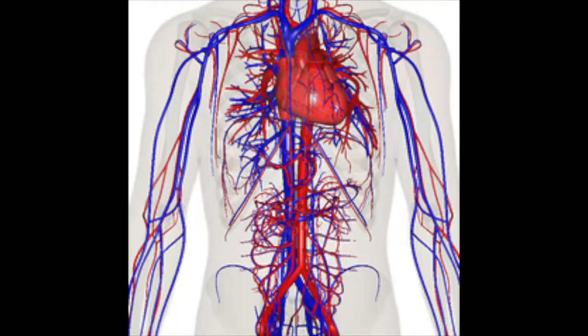Now I'm going to talk about the circulatory system. The circulatory system is a vast network of organs and vessels that is responsible for the flow of blood, nutrients, hormones, oxygen, and other gases to and from cells. Without the circulatory system, the body would not be able to fight disease or maintain a stable internal environment, such as proper temperature and pH, known as homeostasis.